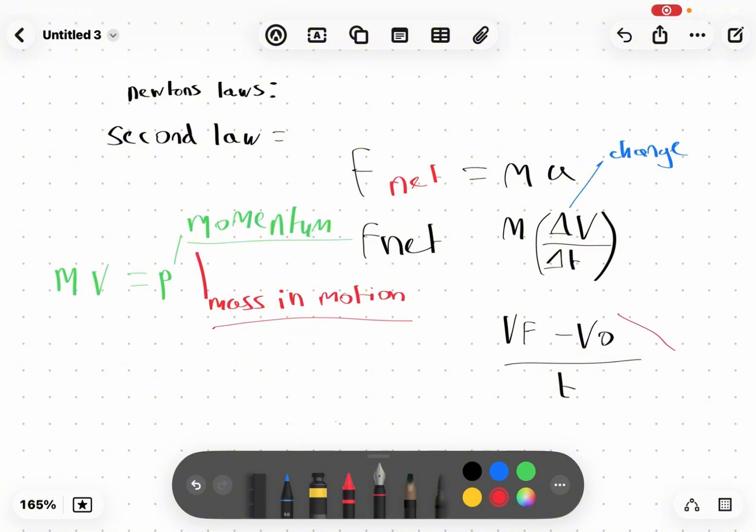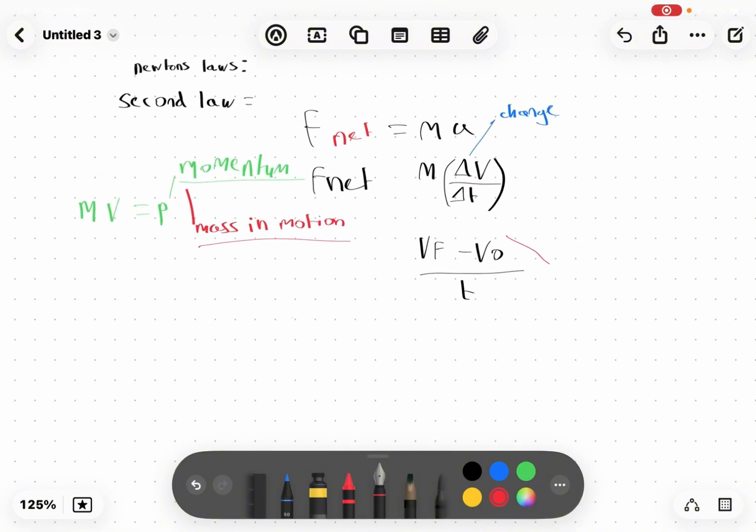So an object that's at rest has zero momentum, because motion means moving, right? Something at rest has zero momentum. However, if an object is moving, it will have momentum.